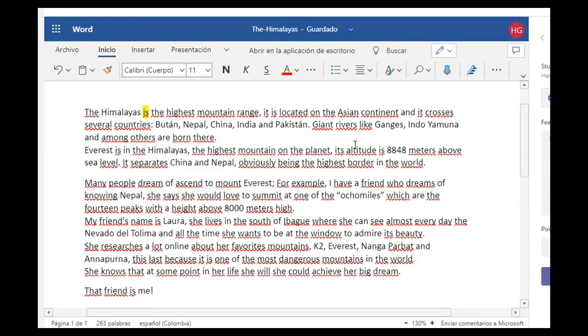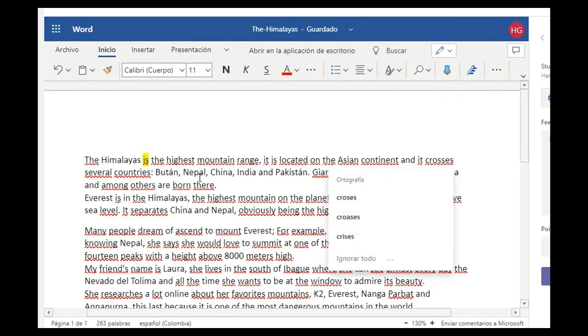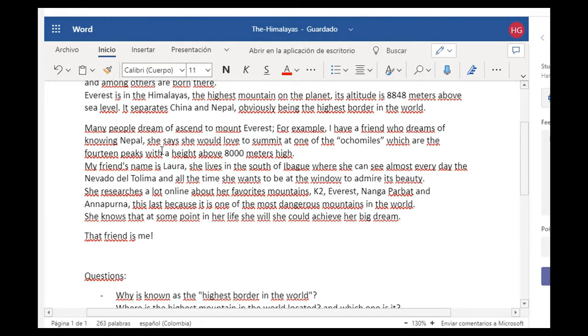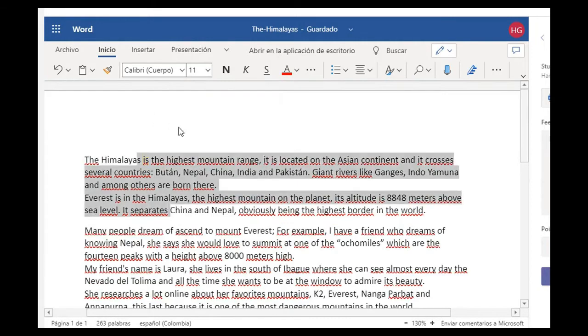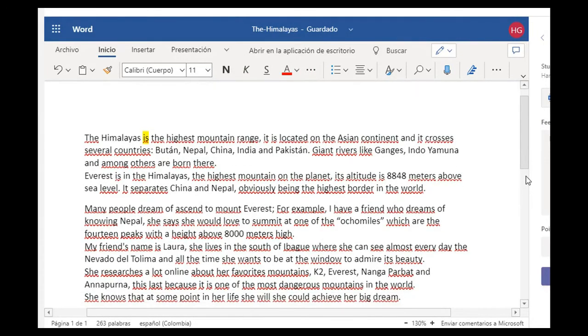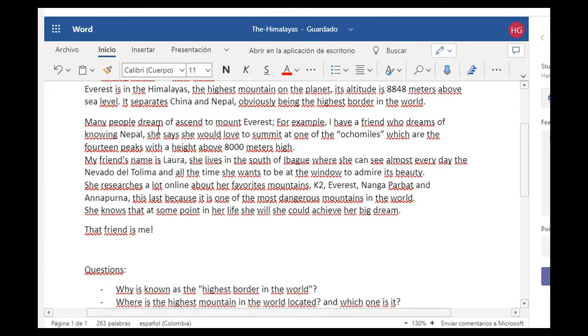Okay. So, what else can we see? We're checking here for the grammatical aspects of present simple. It is located on the Asian continent. That's very good. It crosses. That's great. Several countries. Okay, it goes through, you can say as well. It goes through several countries. Okay, let me check here. It says on the planet, it separates. That's very good. It separates. That's very well used. Very good.